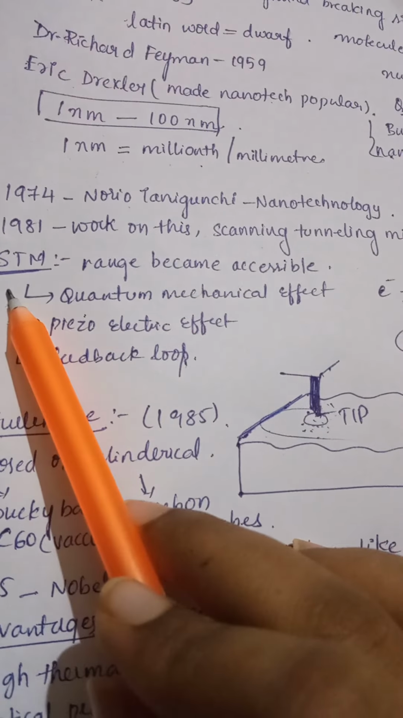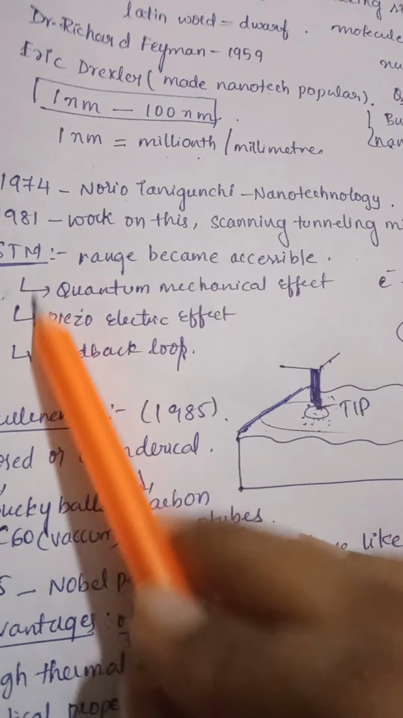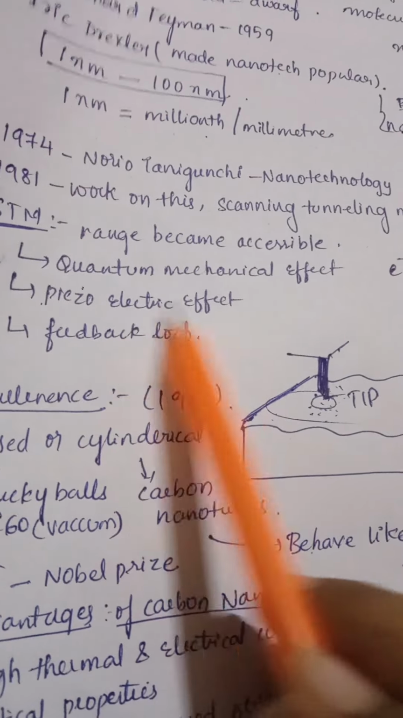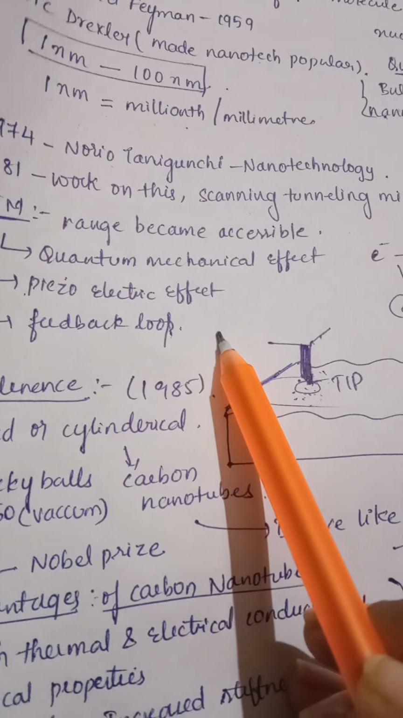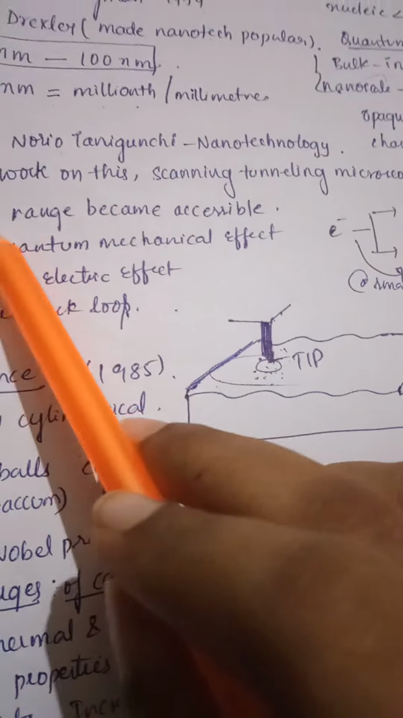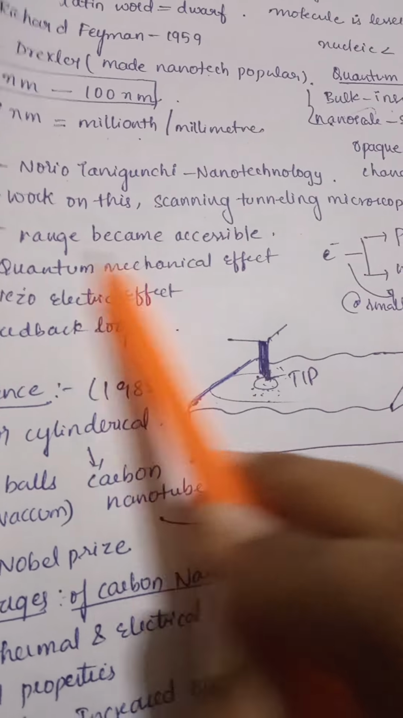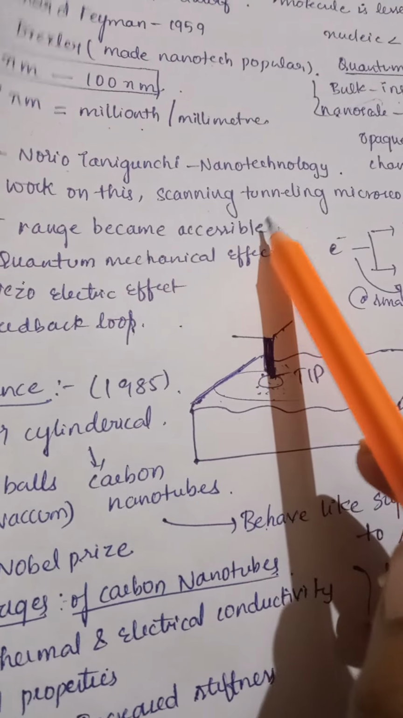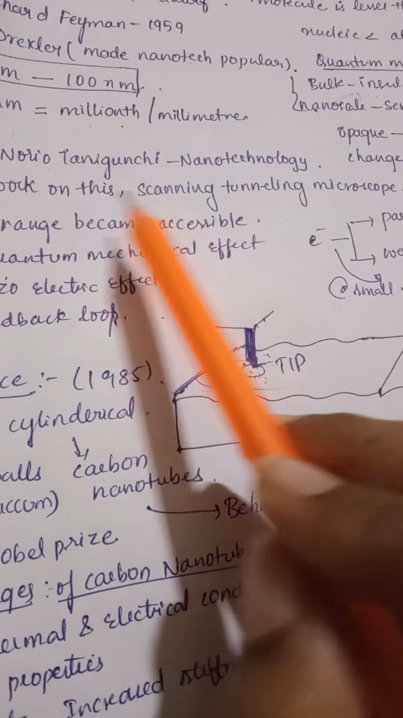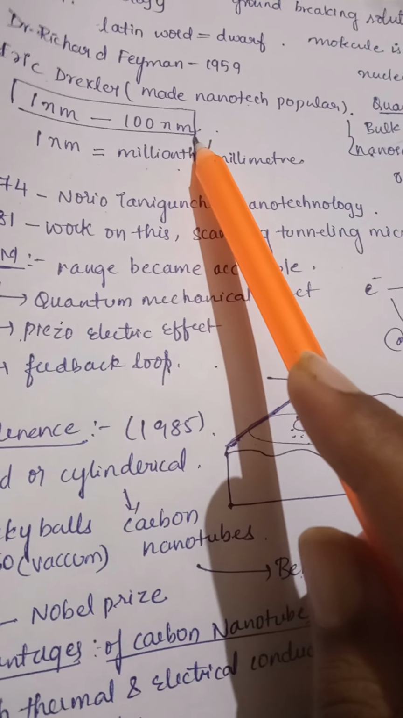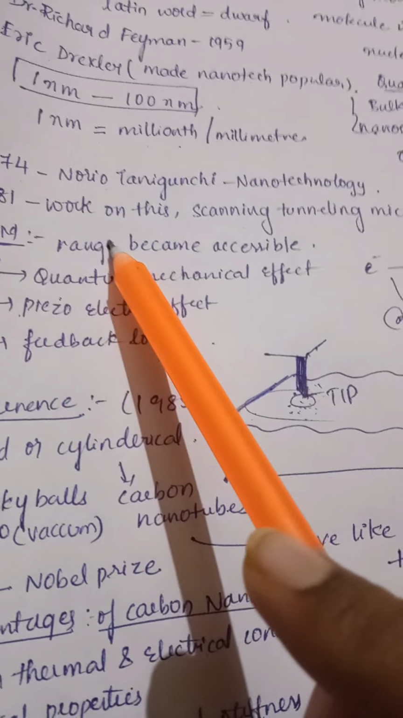And this scanning tunneling microscope works majorly on three principles. One is the quantum mechanical effect, another is the piezoelectric effect, and another one is the feedback loop. By this STM, the scanning tunneling microscope, we can actually get access to the nanoscale range. What is the nanoscale range? It is 1 nanometer to 100 nanometers, right? Normally, we cannot access that. By using the scanning tunneling microscope, we can get access to this range.